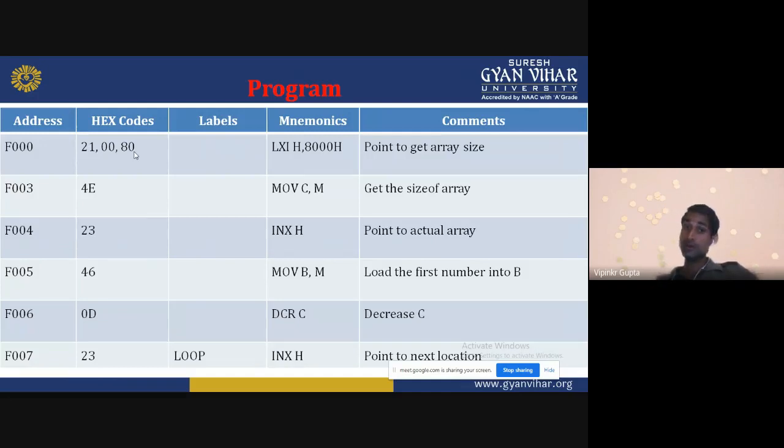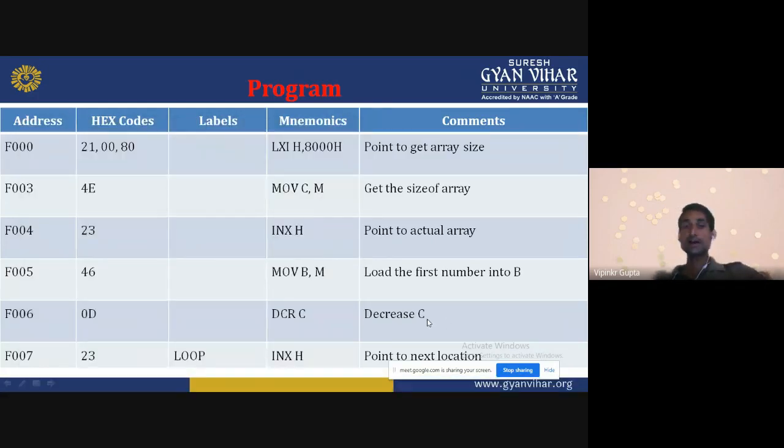Now MOV C,M. That data we can transfer into C. Now the next instruction increases by 1: INX H. So we are going for 8001. HL data is 8001. Now MOV B,M. That data is transferred to B. Now decrease C, DCR C.